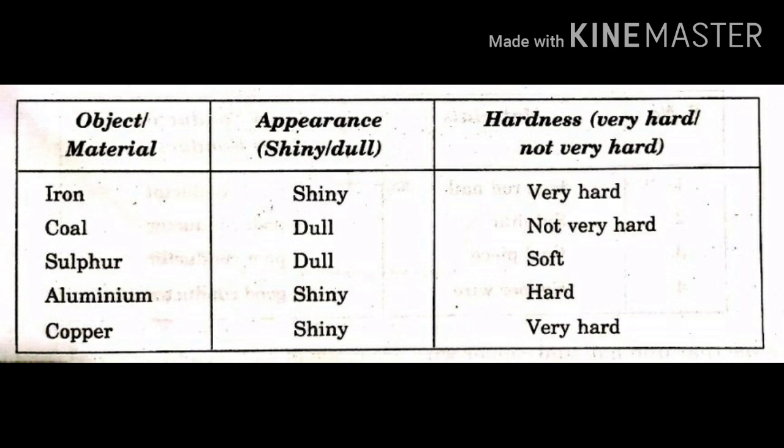Aluminium and copper also have a shiny appearance, so they come under the category of metals. The remaining two, coal and sulfur, are dull in appearance and not very hard. So, they are examples of non-metals. Thus, we can categorize metals and non-metals on the basis of physical properties.